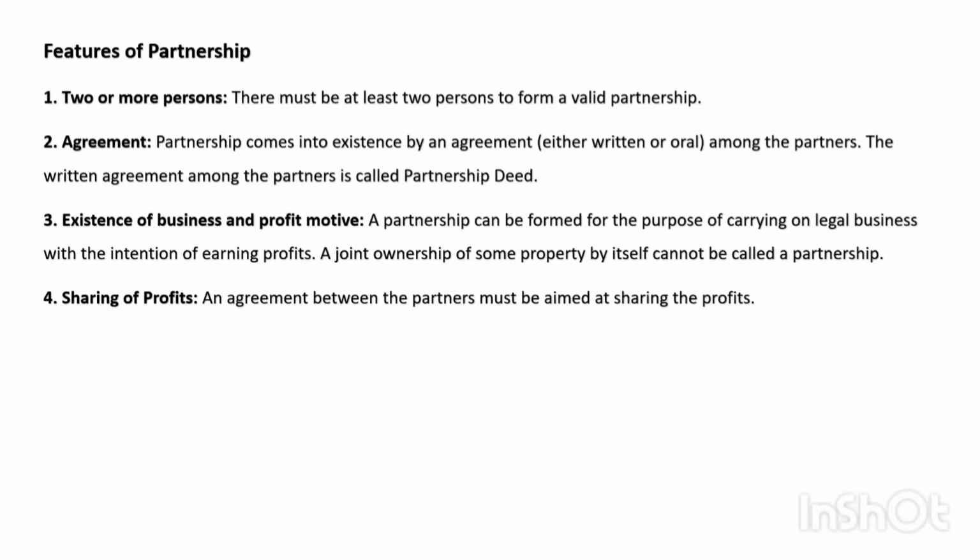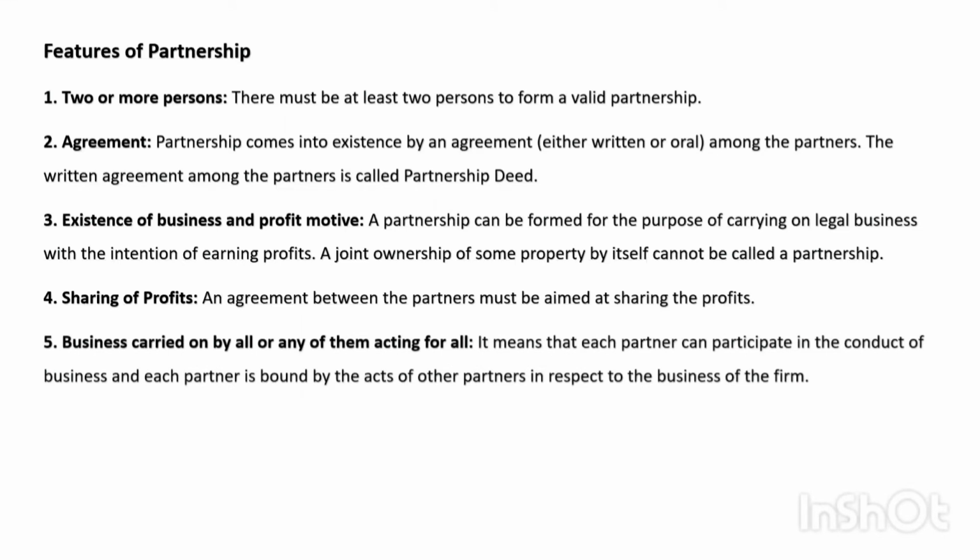So sharing of profit, how they are going to share the profit of the business, that should be written in an agreement. Business carried on by all or any of them acting for all. It means that each partner can participate in the conduct of the business. So each partner is going to act, conduct the business, participate in the business, and each partner is bound by the act of other partners.